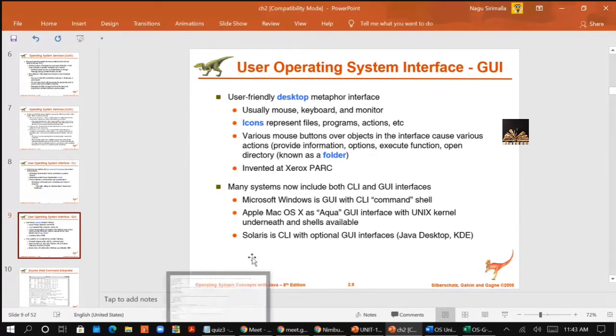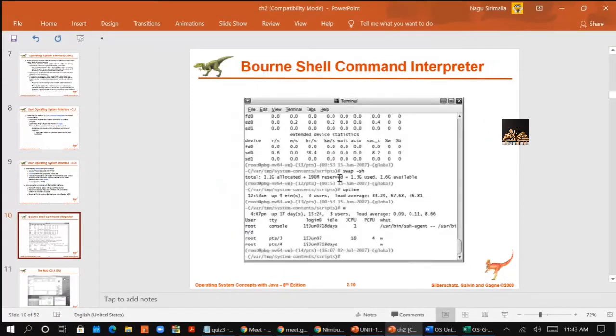So this is all about the interfaces. You have the command line interface, you have the graphical user interface, and you have the combination of both also. So I give you some examples here. This is the example for the command line, the Bourne shell, right? As I told you, in Linux you have different types of shells: Bourne shell, bash shell, Korn shell, like that. You have so many flavors of the command lines, right? So this is the example for the Bourne shell.